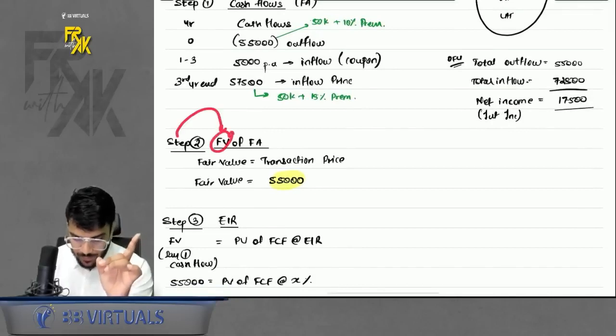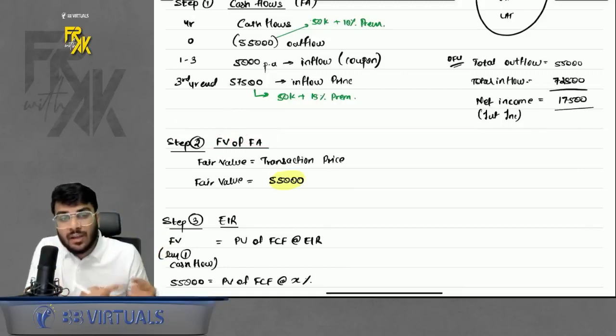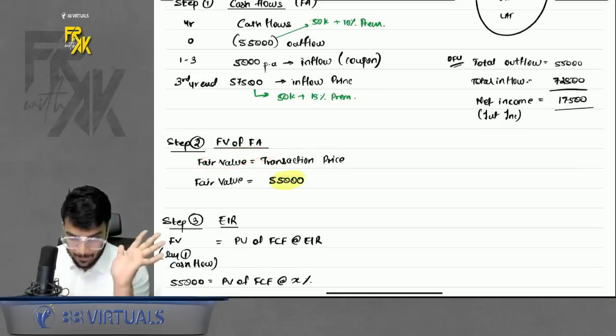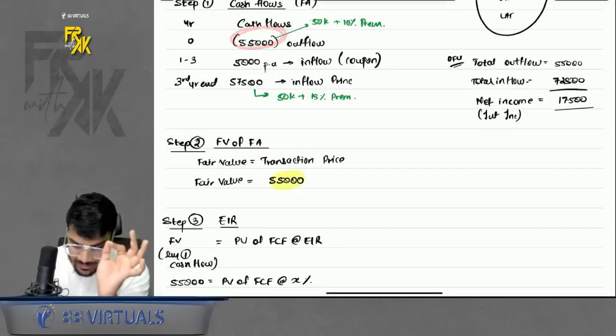Now step number 2, fair value of the financial asset. Because it is falling in neither of the 3 cases, you will not compute the fair value, you will assume the fair value. Assume the fair value to be equal to the transaction price. So your fair value in this case will be equal to the day 1 inflow or outflow. This is nothing but the transaction price. So that will be 55,000.